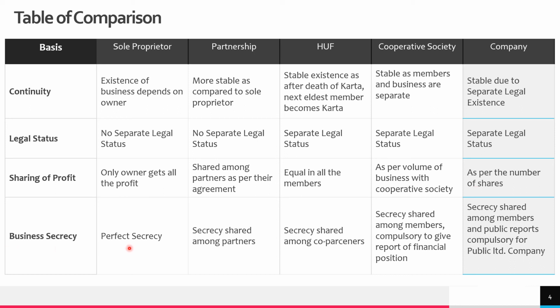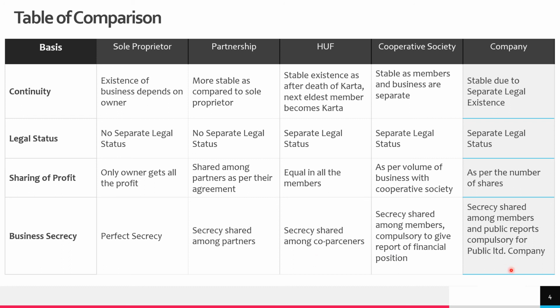Business secrecy. There is absolute perfect secrecy in sole proprietorship because it doesn't have to publish its accounts. There is no compulsion like that. In case of partnership, yes, secrecy is there, but it is shared among all the partners. In HUF, secrecy can be maintained if there is good tuning, good cooperation between all the co-partners. They don't need to publish their accounts anywhere in newspaper